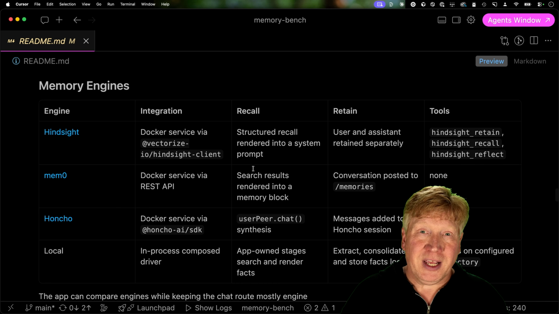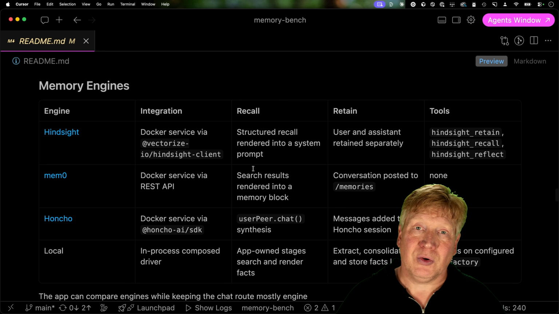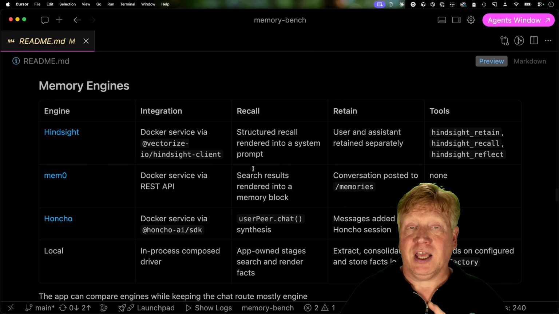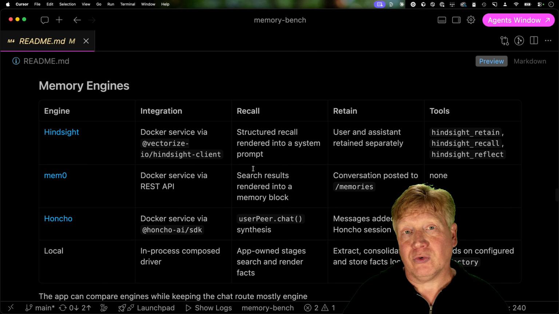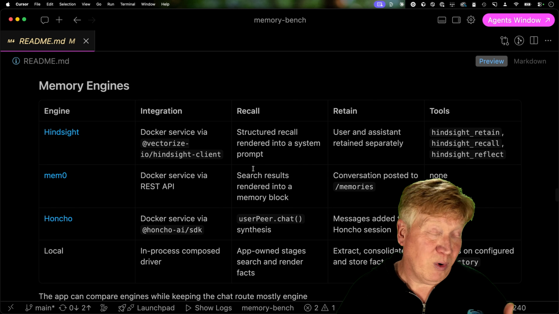It uses OpenAI to do vectorization, and then Anthropic for the LLM. So what are all those used for? Well, you need an LLM to go and extract facts from the conversation. Then you need an embedding model to go and create vectors based on those facts. And then you can store the vectors and the facts in a database or wherever you want.